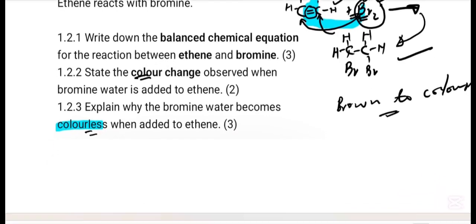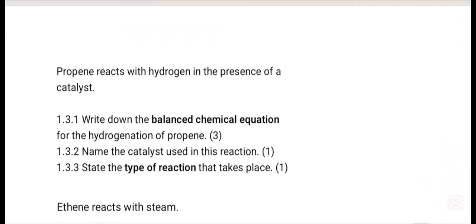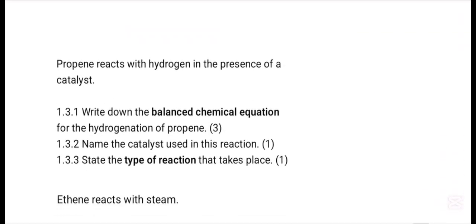Let's go to another question, which is question 1.3. They say propene reacts with hydrogen. So let's do the reaction. Propene, carbons 1, 2, 3. That is propene with the 3 carbon atoms.